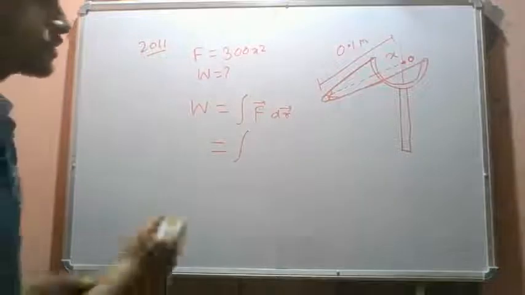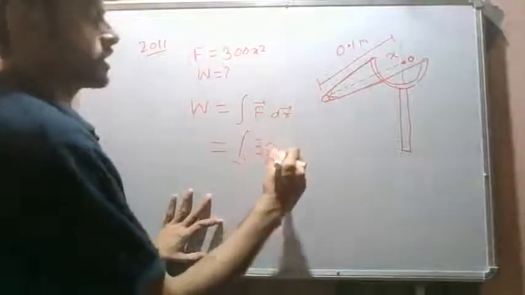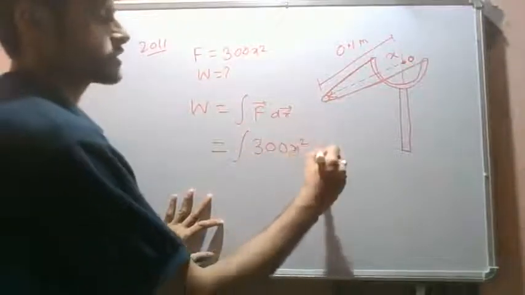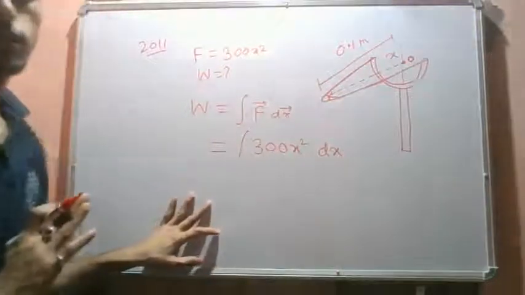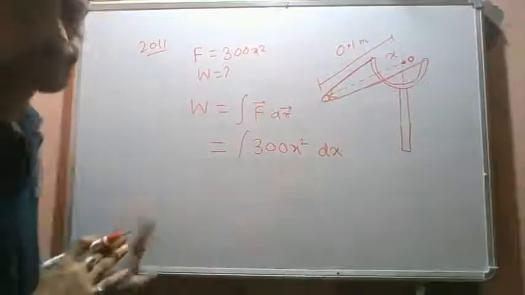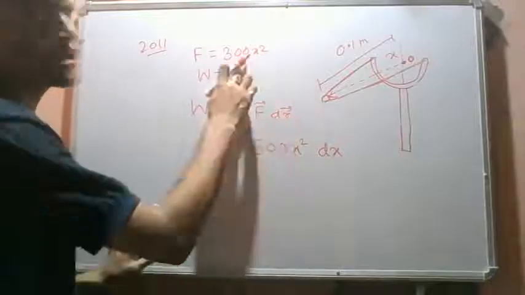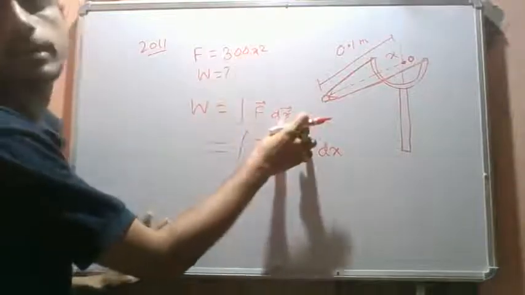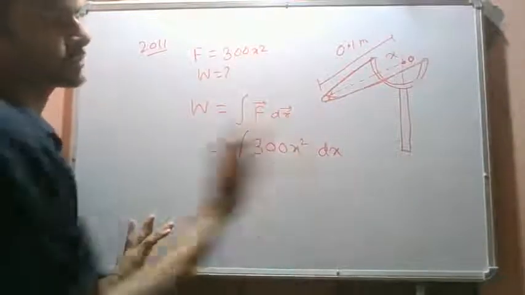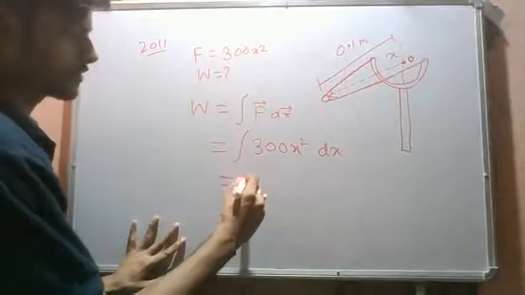So this is our force, 300 x square, times dx, right? F dot dr, where f is 300 x square i cap and dr is dx i cap, so 300 x square dx.